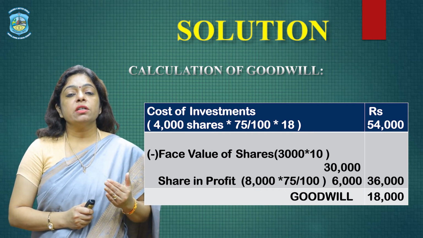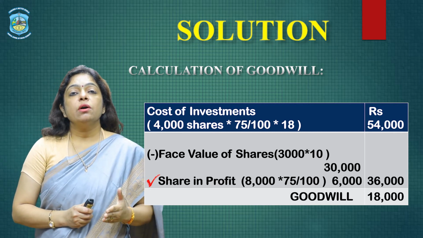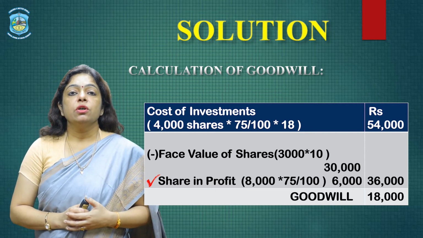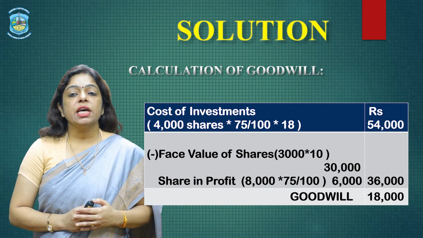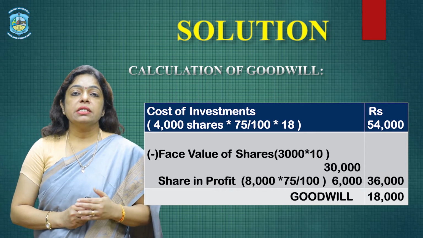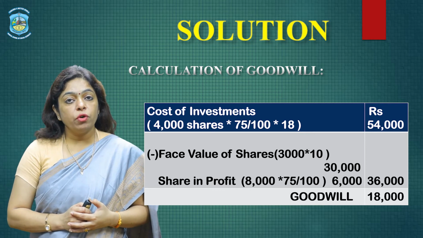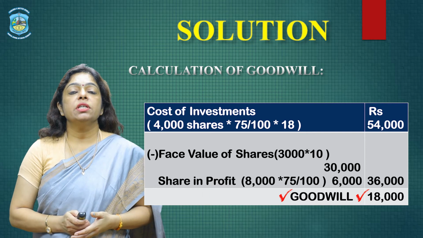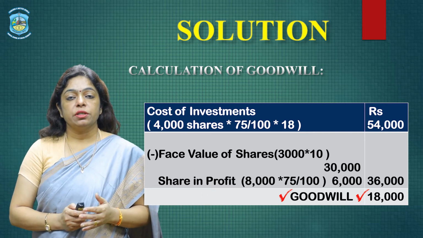Then we also deduct share in the profit, that is 8,000. 8,000's 75% amount is 6,000. So we have face value and the share in profit. Both amounts total 36,000. This 36,000 is deducted from the cost of investment, that is 54,000. The remaining amount is 18,000. This 18,000 is the goodwill which will be shown in the consolidated balance sheet.